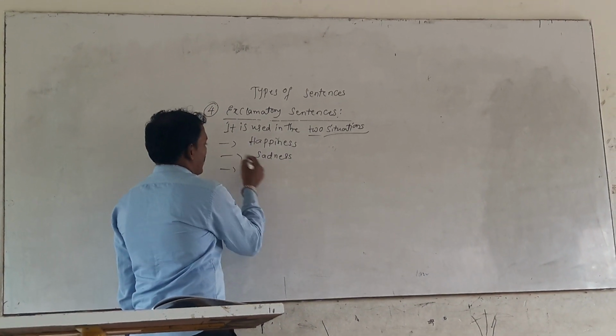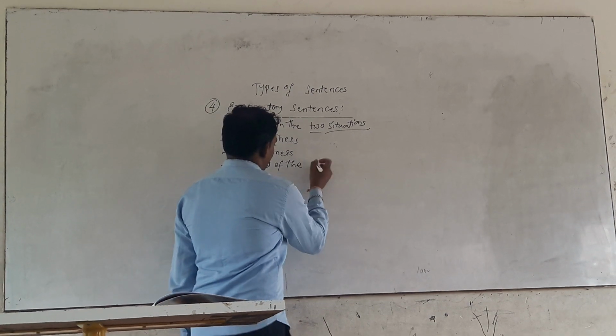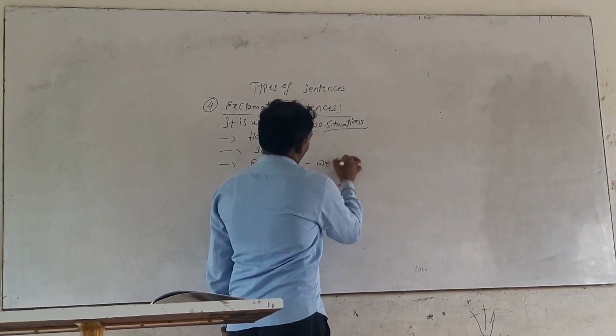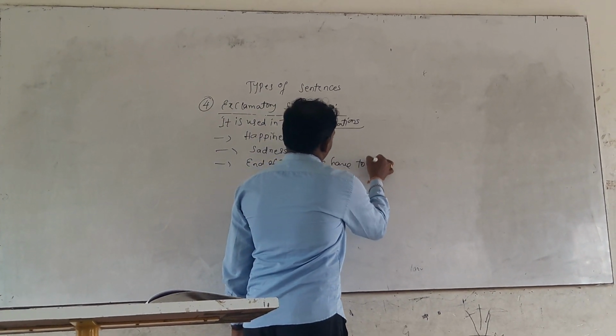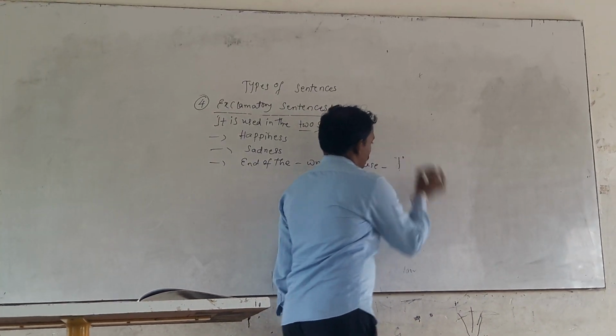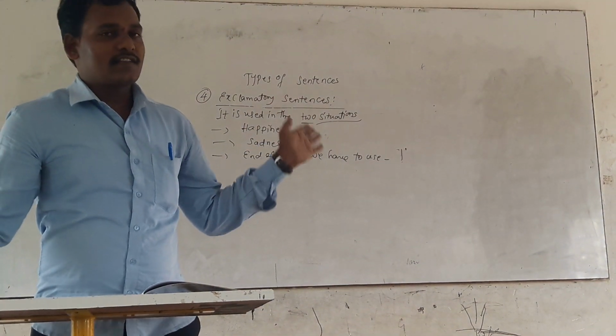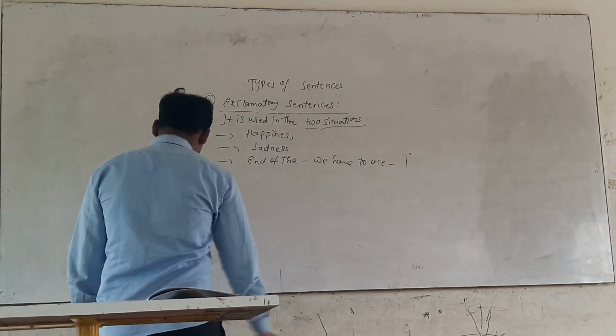We have to put the mark at the end of the sentence. At the end of that, we have to use this type of punctuation mark. Wherever you see it in the textbook, this is called a punctuation mark.